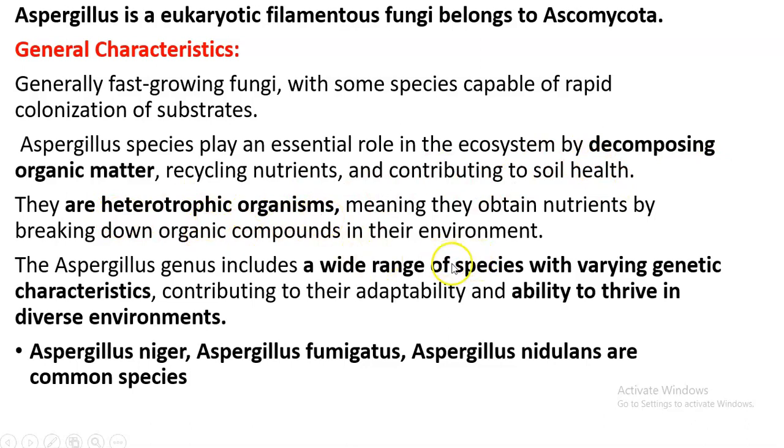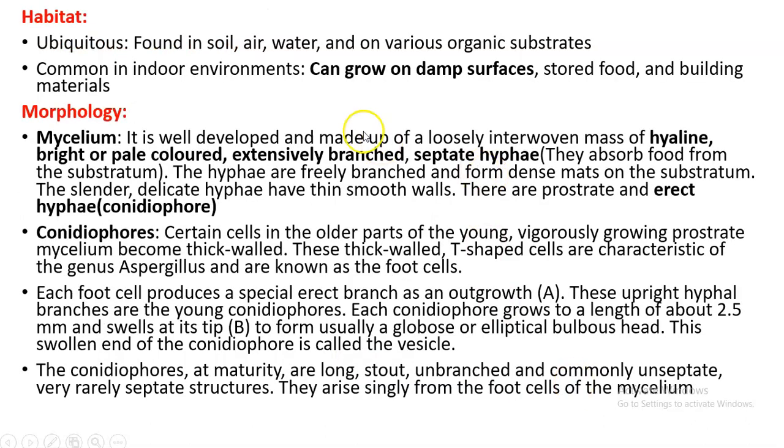Then different species of Aspergillus have varying genetic characteristics, so they are able to thrive in diverse environments, whether alkaline, acidic or neutral. Common species of Aspergillus are Aspergillus niger, Aspergillus fumigatus, Aspergillus nidulans, etc. Now the habitat: they generally grow in damp habitats. Then if there is a question about the morphology or structure of Aspergillus, you have to use such a format.